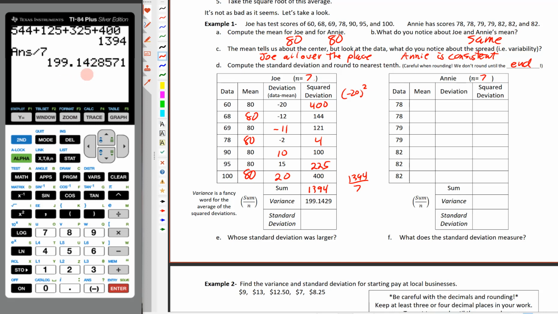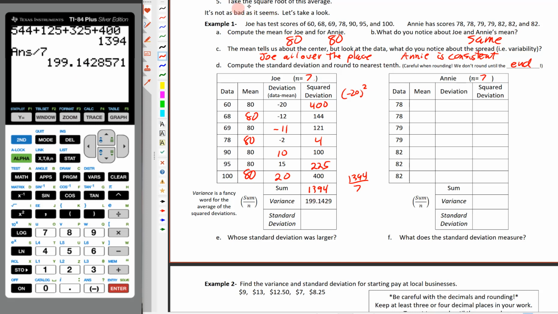199.142. So there's our 199. I went ahead and rounded it to 4 decimal places right here, because that 5 would round that up to a 9. Now, we've talked about the importance of rounding a whole bunch, and remember we said we don't want to round until the very end, so you wouldn't want to round this to 199.14. You want to leave all that decimal accuracy. I'm going to go out to 4 places just because that's about what we can fit in here.